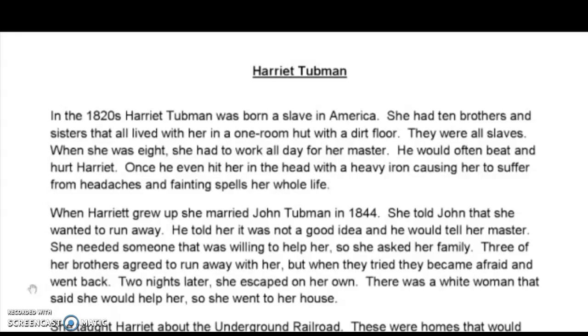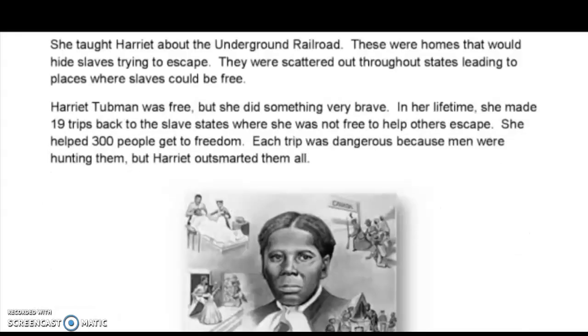There was a white woman that said she would help her, so she went to her house. She taught Harriet about the Underground Railroad. These were homes that would hide slaves trying to escape. They were scattered out throughout states leading to places where slaves could be free.